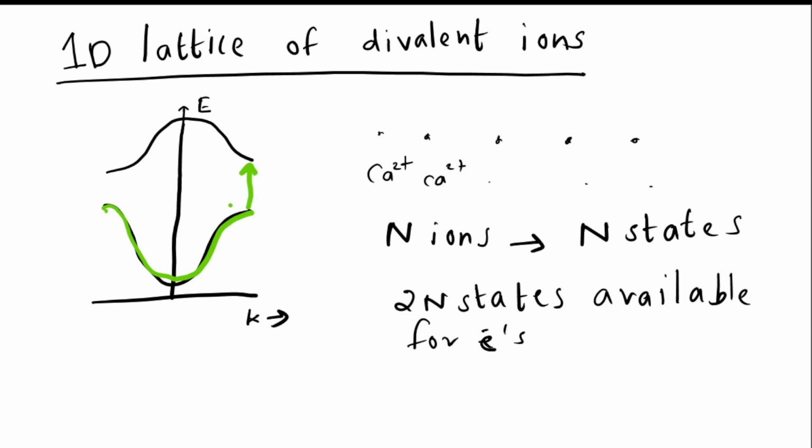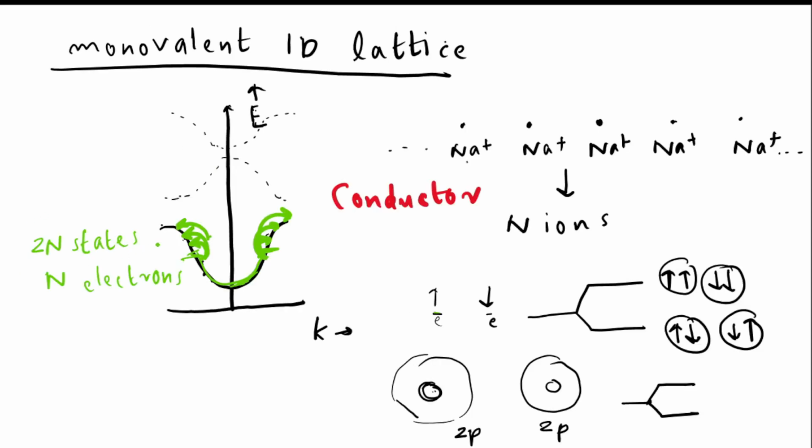Here we have to provide a certain amount of energy for the electron to move from here to here. But in the previous case, the electrons are filled up until here, right? So for the electron to be in a state which is a superposition of more than one excited state, the energy required is very, very small.